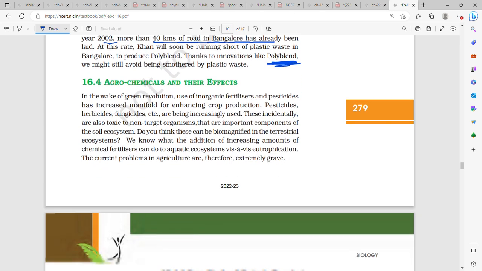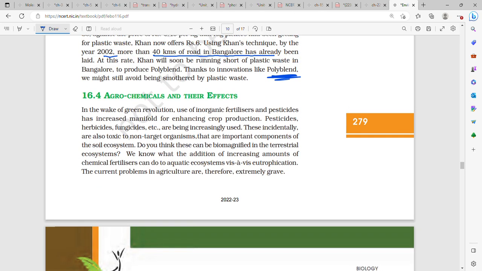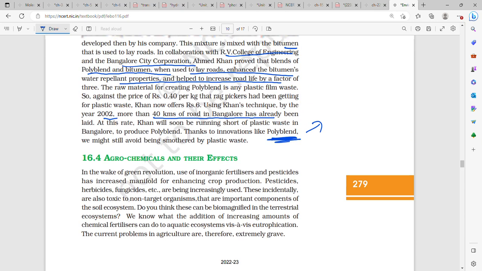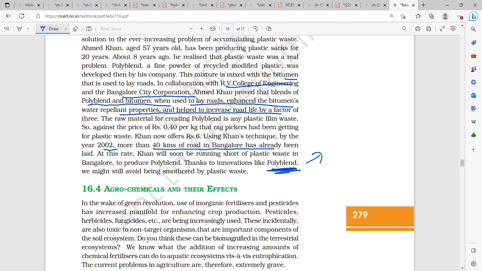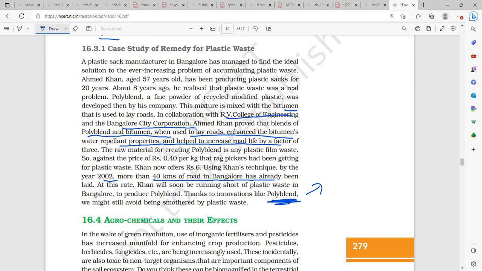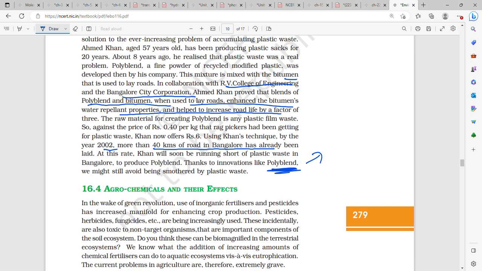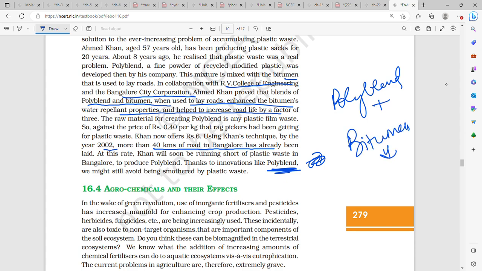So polyblend, what all does it have? No issues. Polyblend plus bitumen. So he developed polyblend.